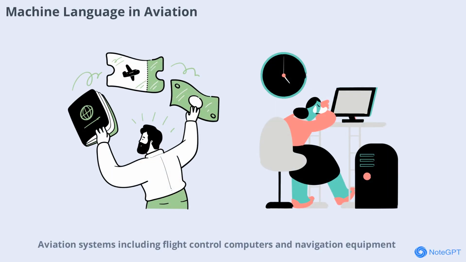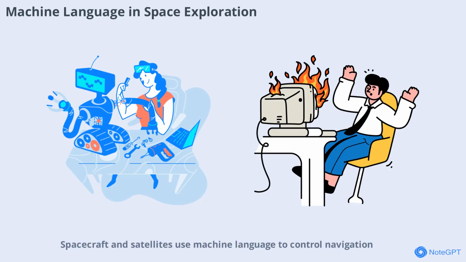Aviation systems, including flight control computers and navigation equipment, rely on machine language for safety and reliability. These systems must process data from sensors, make real-time decisions, and control aircraft systems with absolute precision. Machine language allows engineers to write code that meets the strict requirements of the aviation industry, ensuring safe and efficient flights.